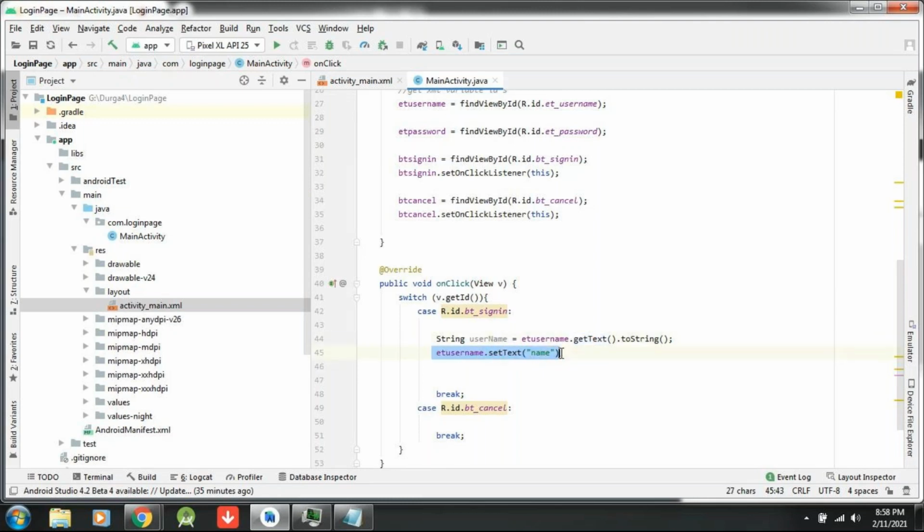Understand? Getters and setters. Similarly, I would like to get the password.